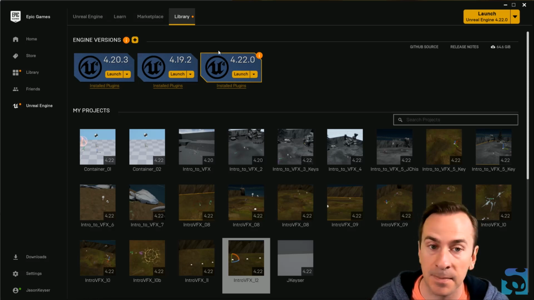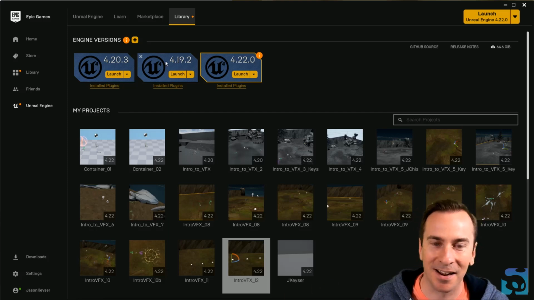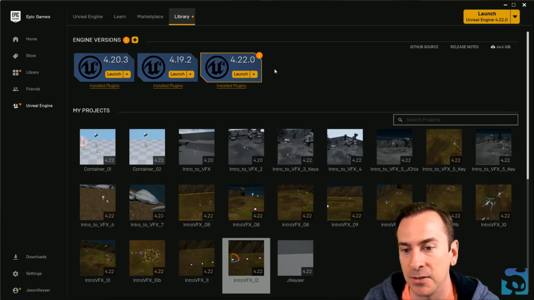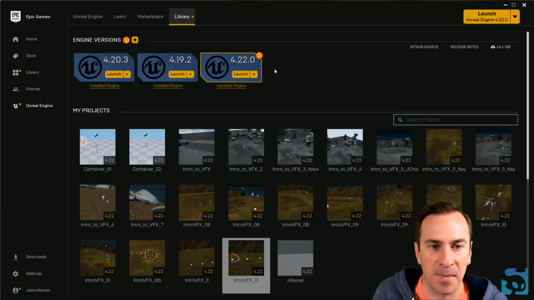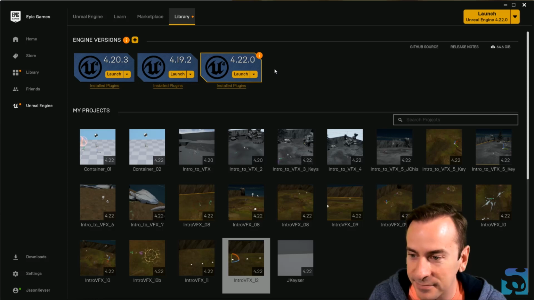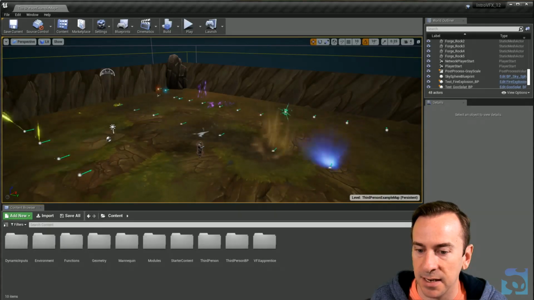Now, this is going to be a pretty big install on your computer, so I could probably save a lot of hard drive space by removing older versions. 4.22 is the one I'm using. It's already not the most current, but it's not super critical that I get the very most current, they all work for making cool stuff. Okay. Anyway, I've got my file here. This was the one that was just opened, Intro VFX 12, and that's this project here.